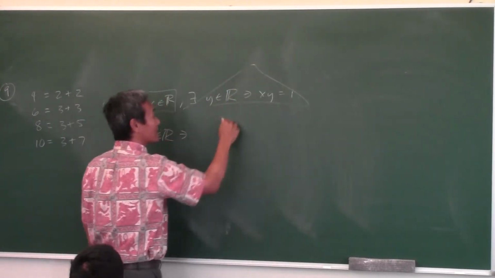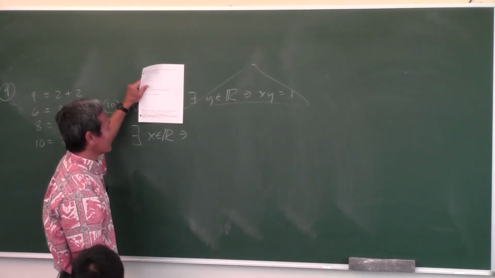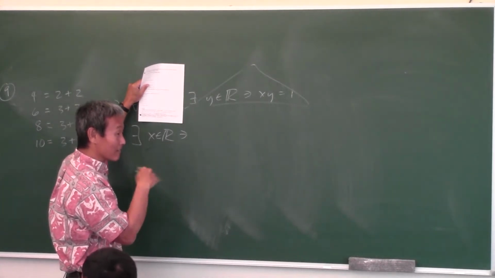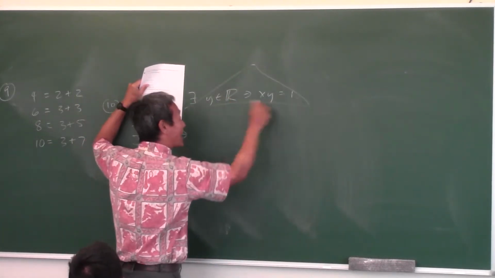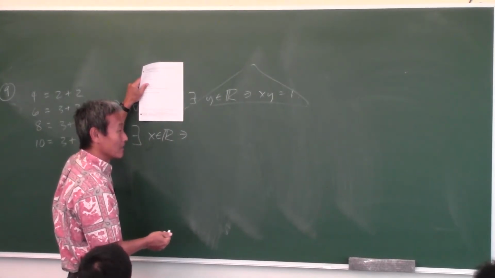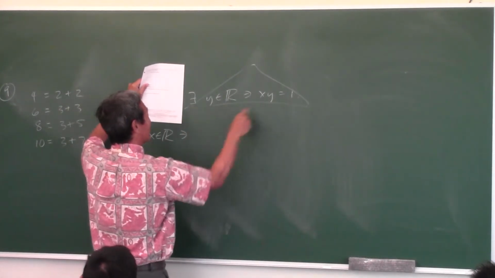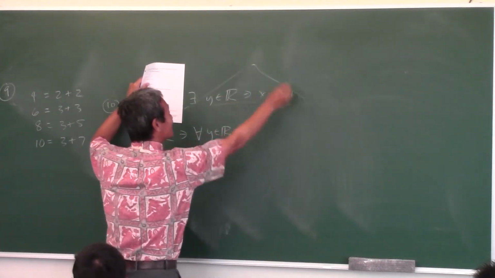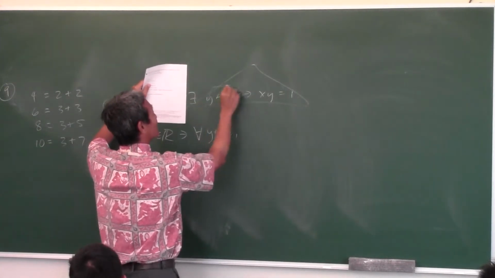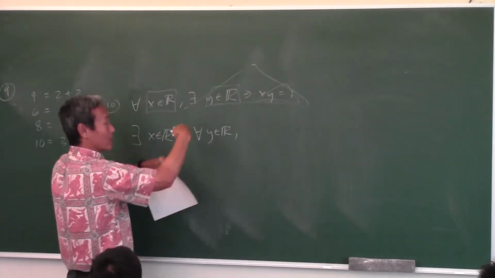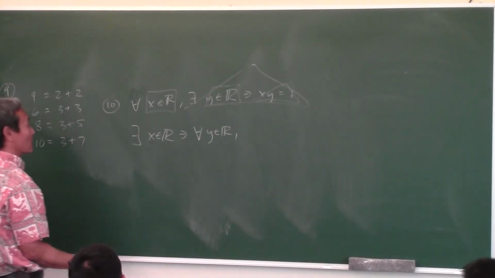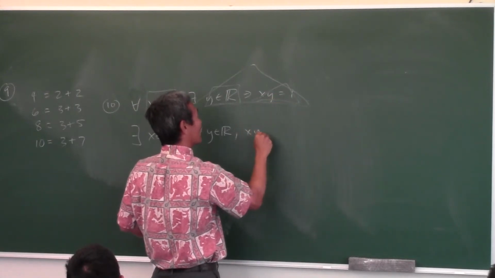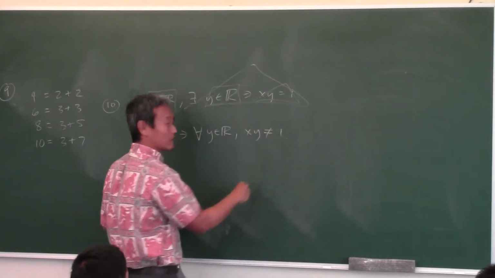Now this is the triangle right here. What kind of statement is that? Yeah, because the ones I gave you before were just simple ones, but now it's an existential statement. So you have to negate that. How do you negate an existential statement? It's a universal. So how do you negate this? For all real numbers y, comma. So inside the triangle, you have there exists box such that triangle. It's embedded. So how do you negate that? For all box, comma, not triangle. So x times y is not equal to 1.